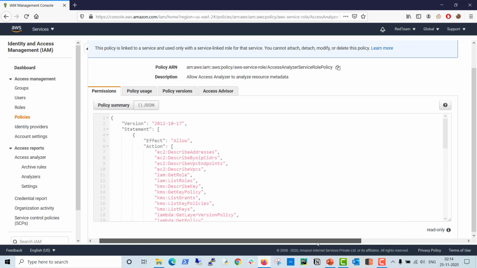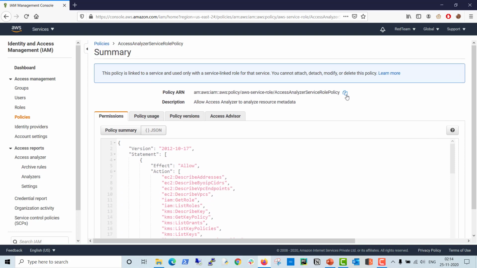And this policy has this ARN, a physical ARN. You can attach these policies to multiple users, multiple groups, multiple roles at a time. That's why this is called a managed policy, because it has a physical existence and you can attach this policy to users, groups or roles.